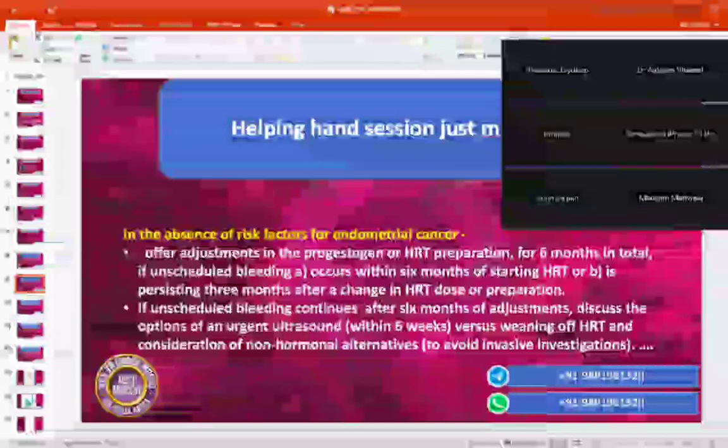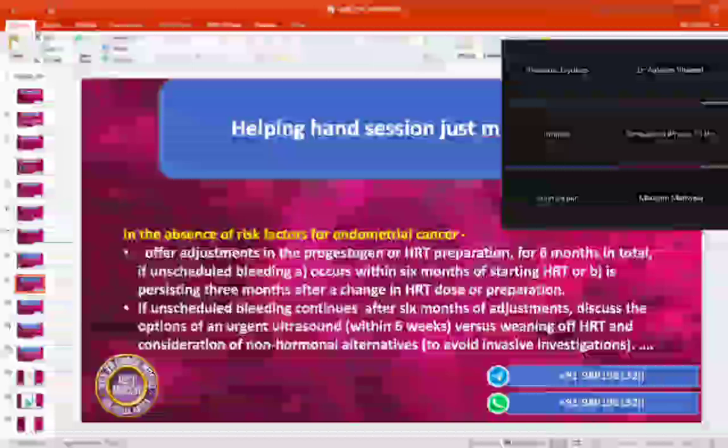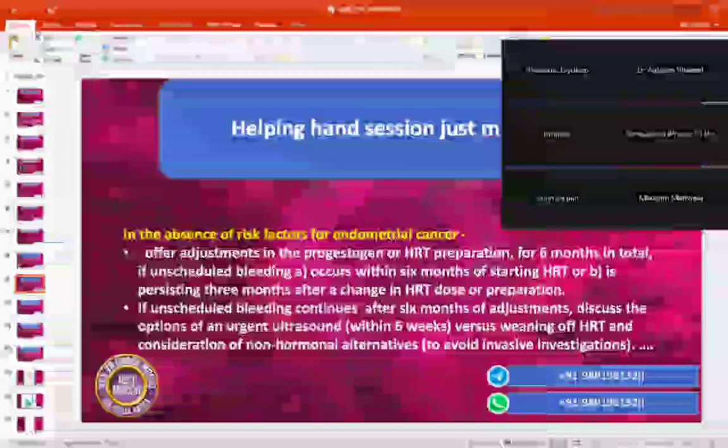I don't remember what type of HRT she was on. I think she was on a continuous combined. Does it matter? Yes, because it will depend at what level of thickness we need to investigate further. We'll discuss that later. As of now, what investigation are we going to offer?